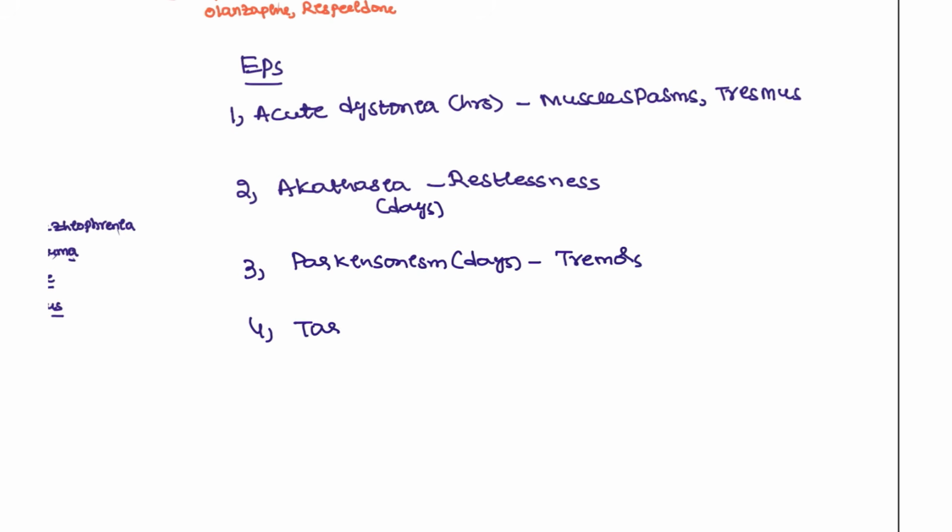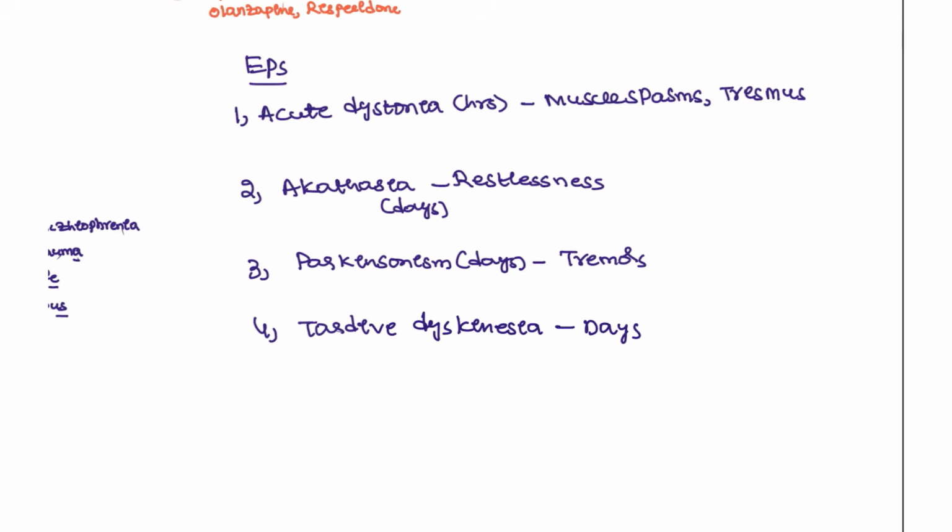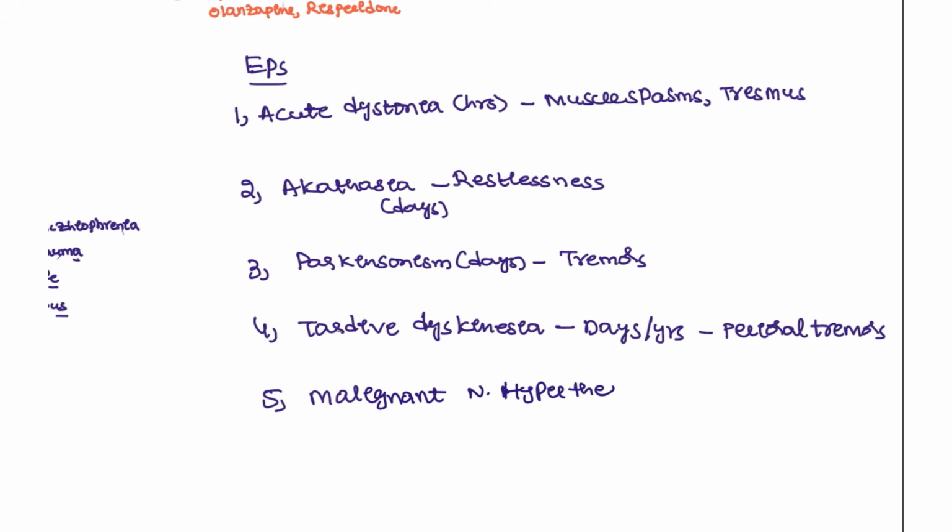Next, the fourth one is tardive dyskinesia. It presents over days, or we can say years. Most of the time the patient will have perioral tremors and also metabolic disturbances. Next, the fifth one is neuroleptic malignant hyperthermia. The patient will have increased heart rate, increased BP, and increased temperature. These are the symptoms.